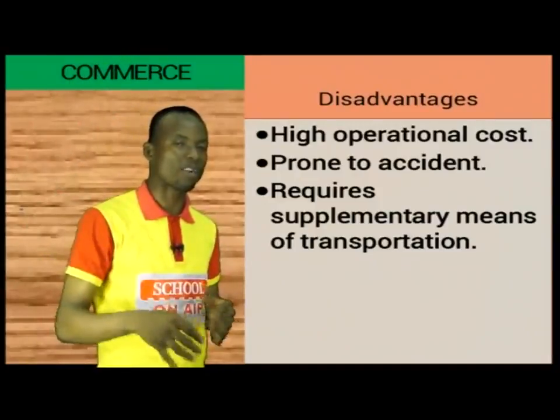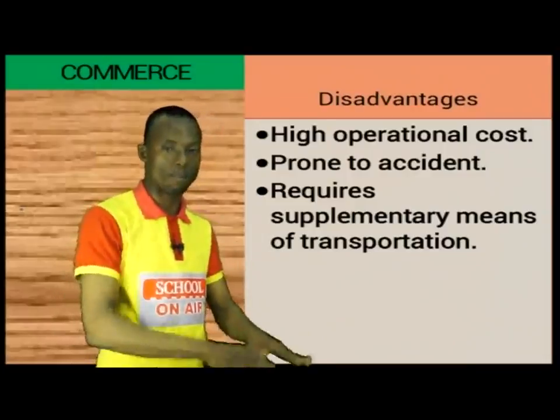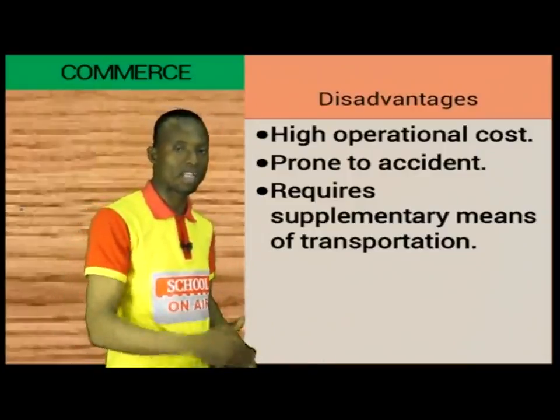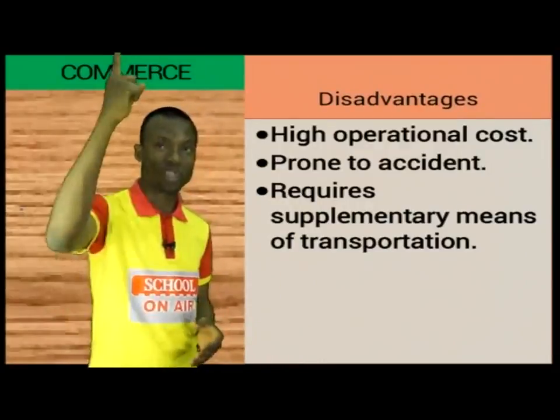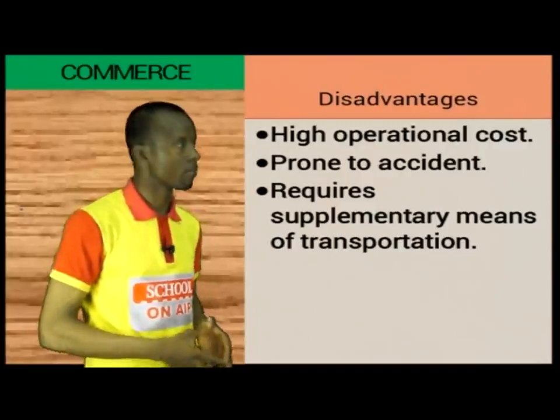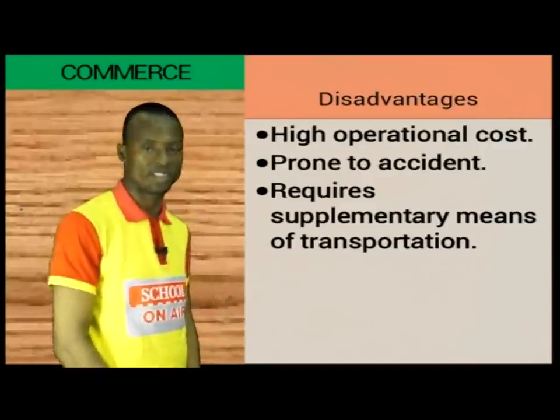Because it flies in the air, unlike other means of transportation, wherein if a fault develops, maybe the vehicle can be parked by the roadside and then a mechanic is called to come and attend to it. But for the aircraft, nothing like that. Once it develops fault, it's coming down. Then it requires supplementary means of transportation.